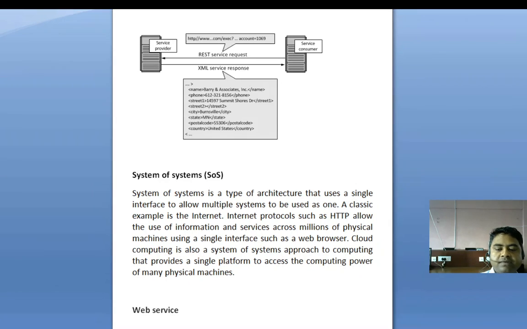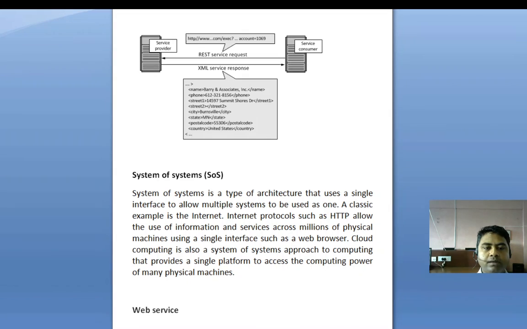Client and server exchange representations of resources by using a standardized interface and protocol, and that is typically the Hypertext Transfer Protocol. So this is the whole concept related to REST.